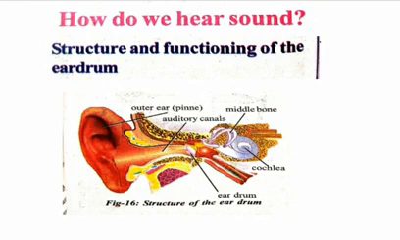Structure and functioning of the ear. Our ear consists of three sections: the outer ear, the middle ear and the inner ear. The pinna of the external ear collects the sound vibrations. They enter into the ear canal.